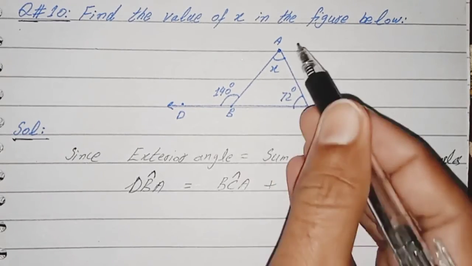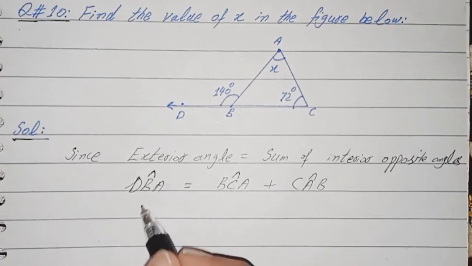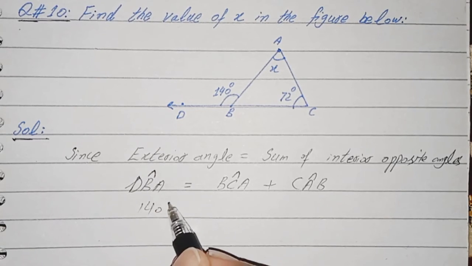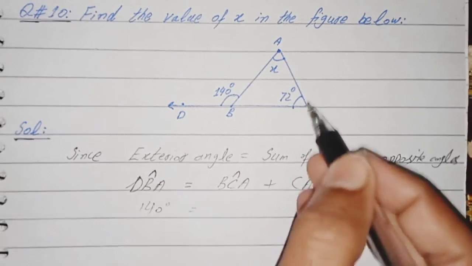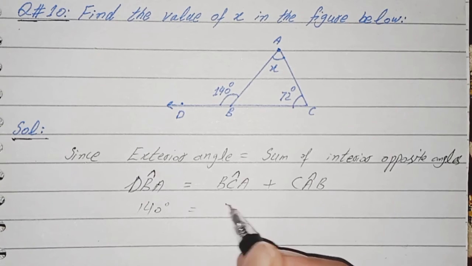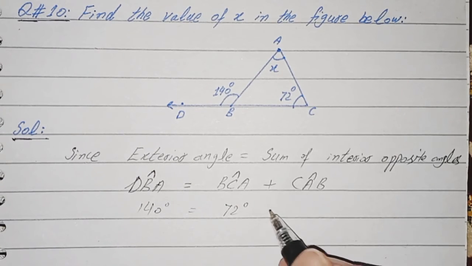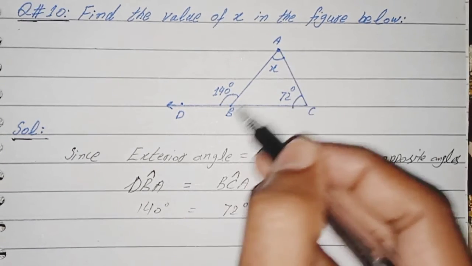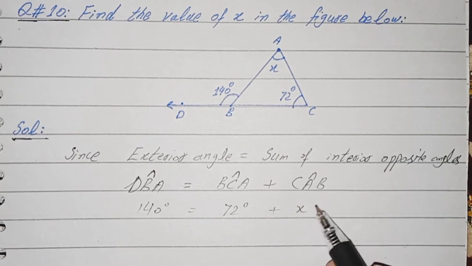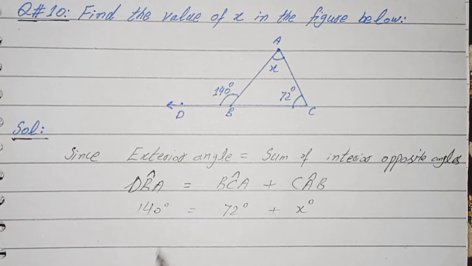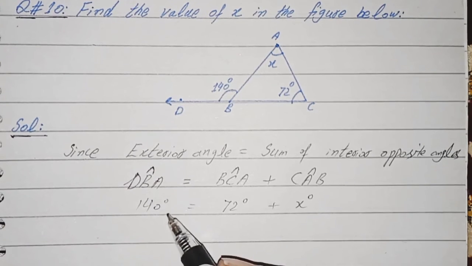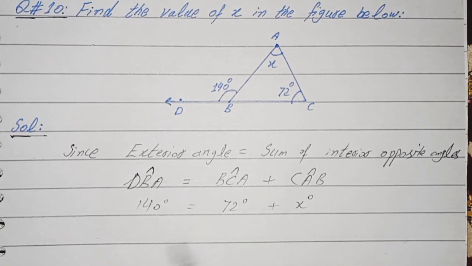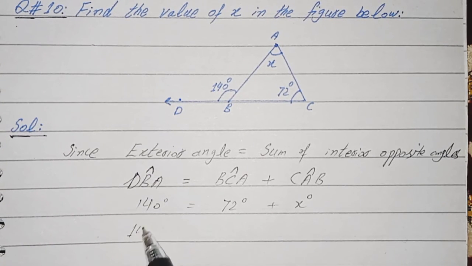So DBA is equal to 140 degrees, and BCA is equal to 72 degrees, and CAB is equal to x degrees. Here 72 is adding, it will be subtracted on the other side.